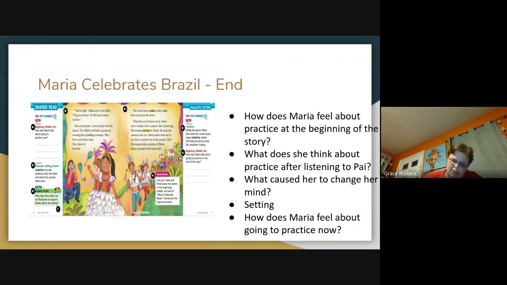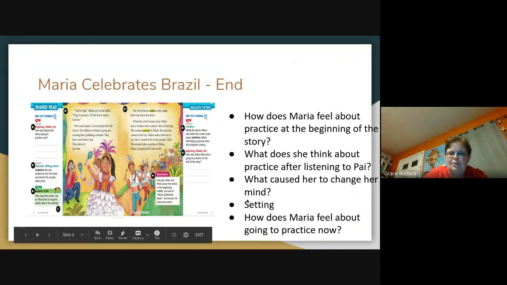Circle the person Maria sees when the crowd moves away. Underline details that help you picture what the character is doing. And then that last box says beginning, middle, and end. How does Maria feel about going to practice at the end of the story?